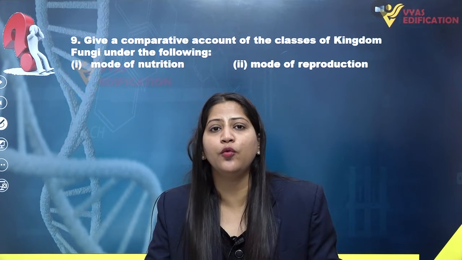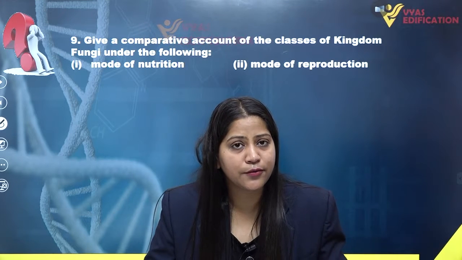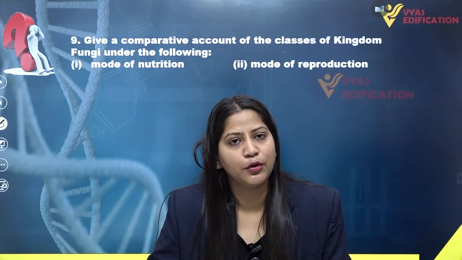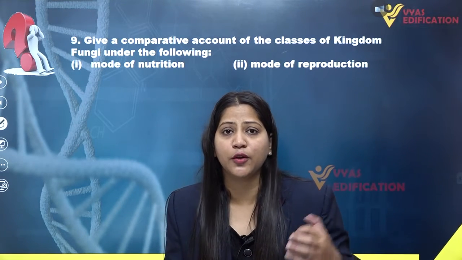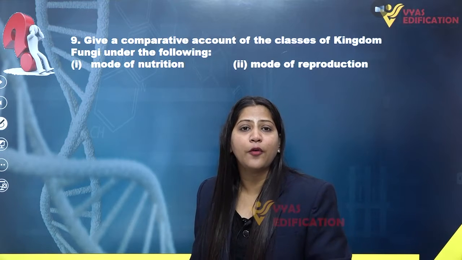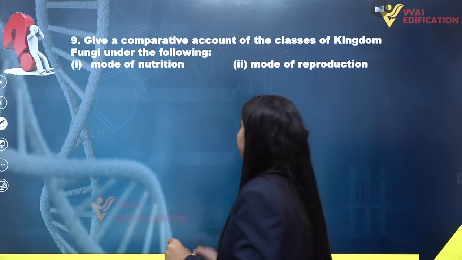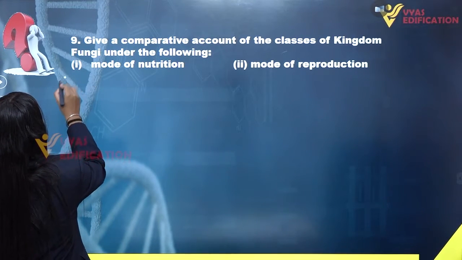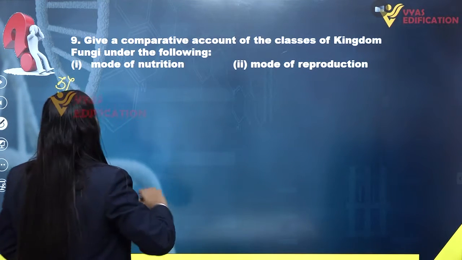They can reproduce through fragmentation, which is a method of vegetative reproduction. For sexual reproduction, they reproduce through plasmogamy, which involves the fusion of two different strains, resulting in the formation of a dikaryon stage and a basidium, and finally producing basidiospores inside the basidium.